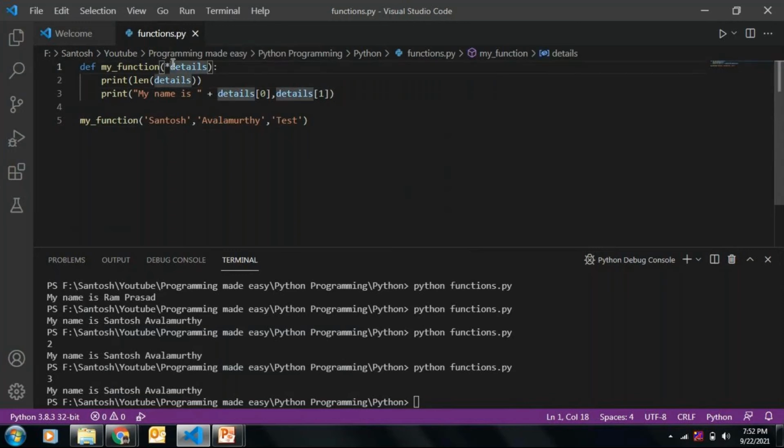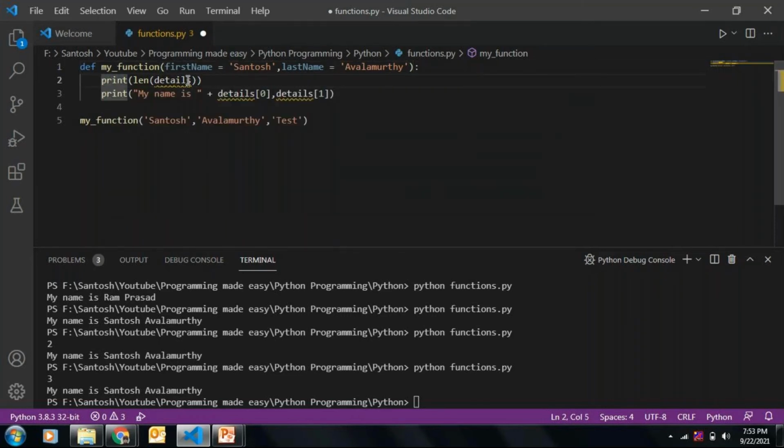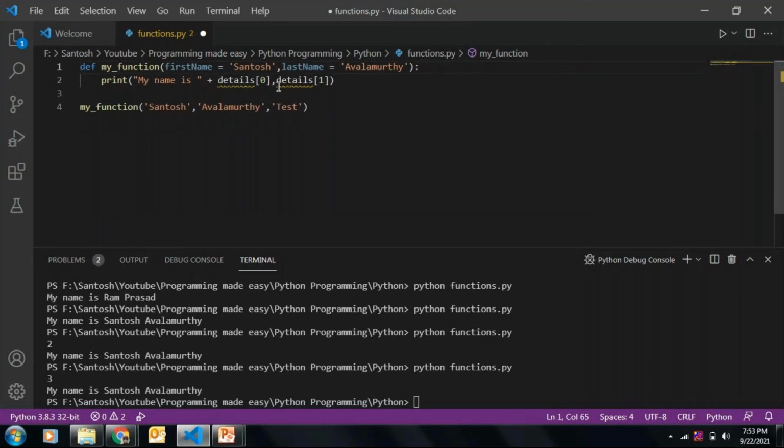Now let us see how to give a default value to the arguments or parameters. So let's say first name equal to Santosh, comma last name equal to Avalamurthy. Here I'm going to print first name and last name.